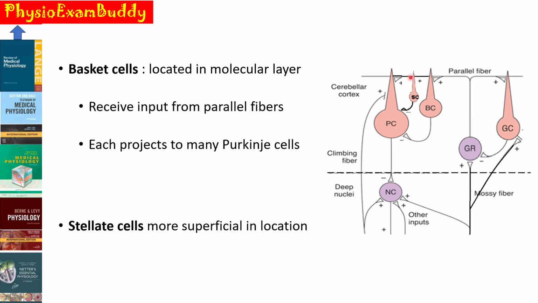Next cell is the stellate cell, more superficial in location compared to the basket cells, again in the molecular layer, and this one also secretes the inhibitory neurotransmitter GABA. The basket cell, stellate cell as well as the Golgi cell, these three are examples of inhibitory neurons because of the inhibitory neurotransmitter they secrete.